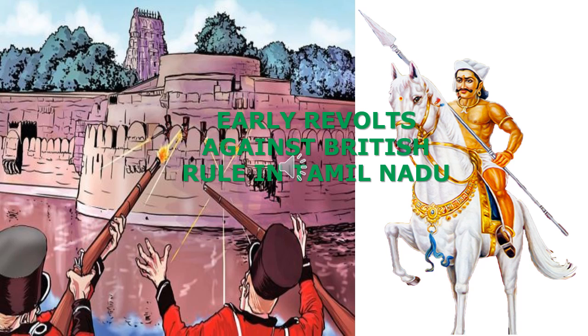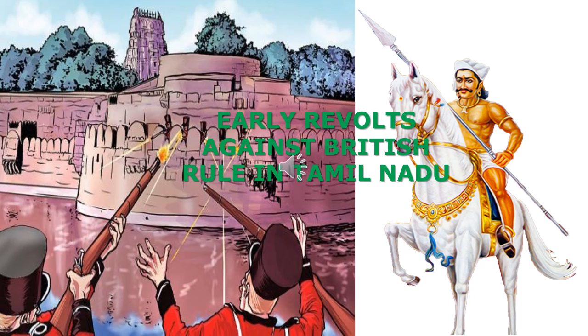Okay, students, take your social science book and turn to page number 63. Today we will come to Tamil Nadu. In our previous lesson, we came to India, no? After going on a world tour through world countries, from 9th standard onwards, as I have already told, we discussed only world history. Then in the last unit we came to India. Now in this unit we will come to Tamil Nadu.